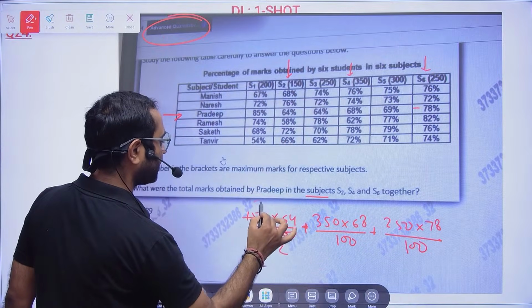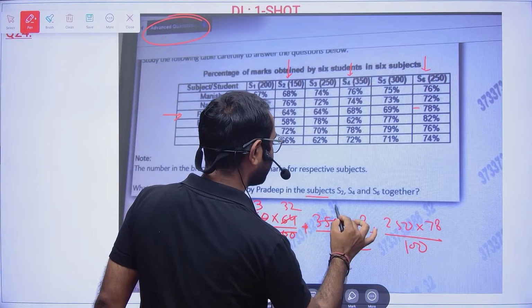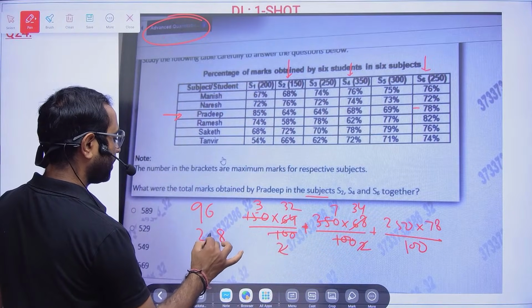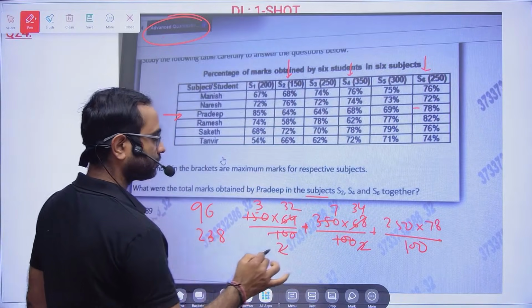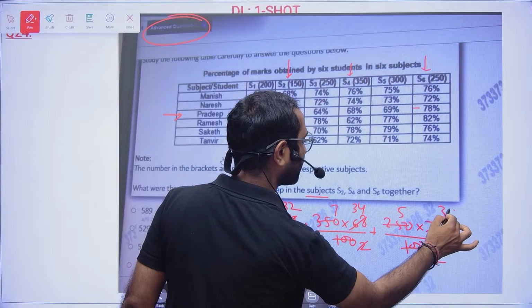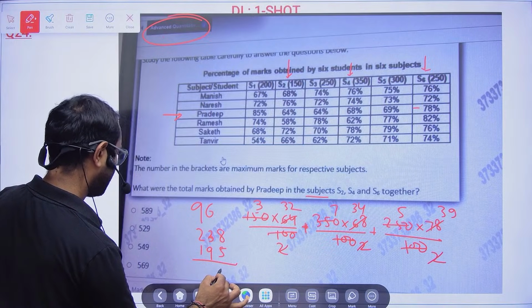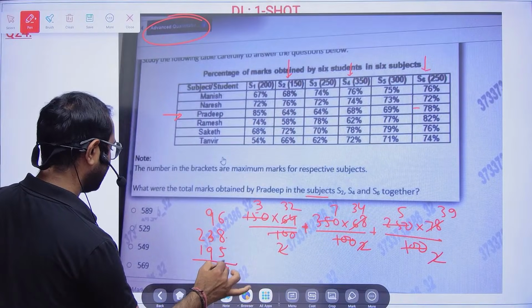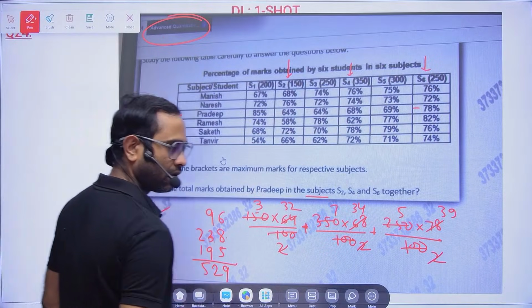So 2 times 3 is 6 and 3 times 32 is 96. Then 5 times 7, and 3 times 4 is 12, and 7 times 4 is 28 and 2, so 7 times 34 is 238. And then 5 times 2 is 10, 5 times 39 is 195. So this is 85. Adding up, 86, 14 plus 5 is 19, 10, 3, 13 and 9, 22, 529. Simple. Option B was the correct answer.